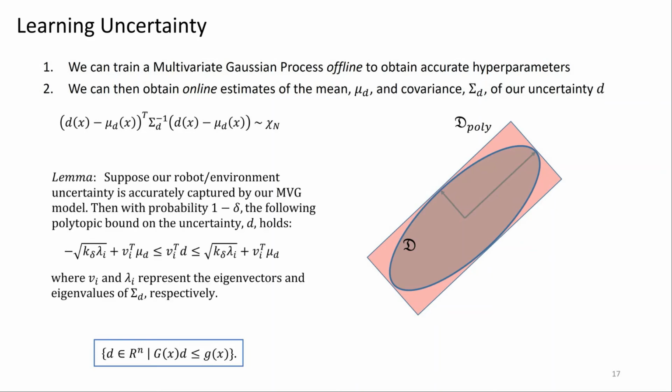Therefore, if we suppose our robot and environment uncertainty is accurately captured by our multivariate GP, then with probability at least 1 minus delta, we can obtain polytopic bounds on our uncertainty D based on the eigenvalues and eigenvectors of the inferred covariance matrix, as described in the lemma on the left.